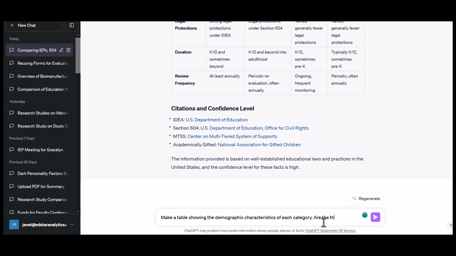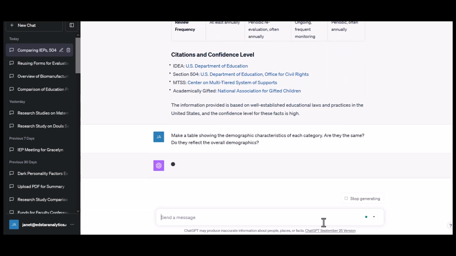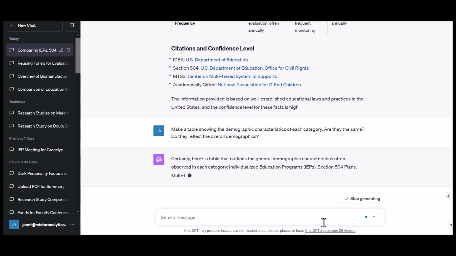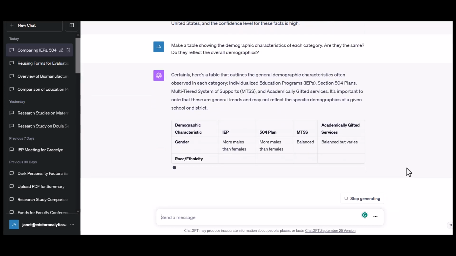Are they the same? Do they reflect the overall demographics? I want to know if the general population is equally likely to be given any of these services, or are they more likely?